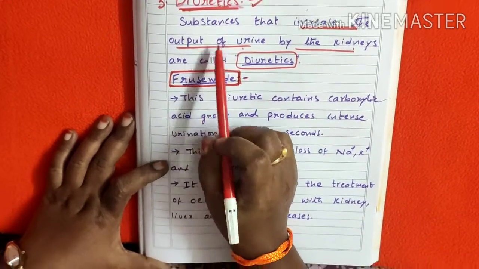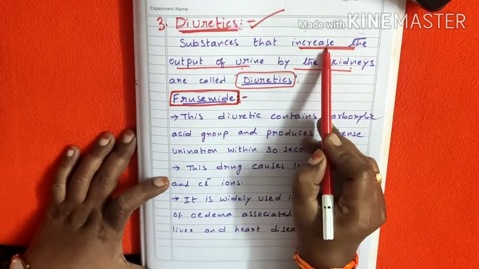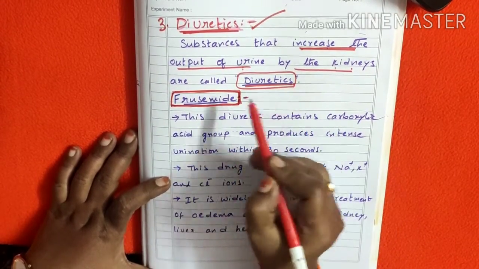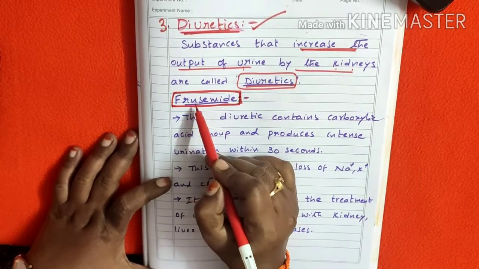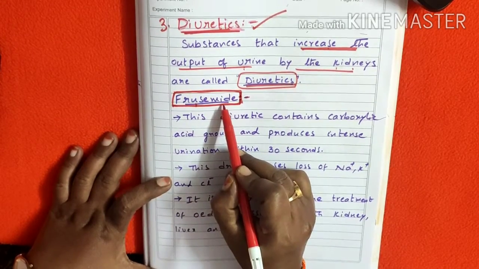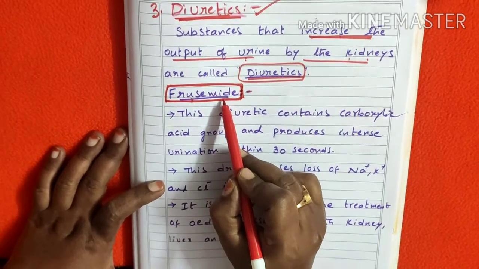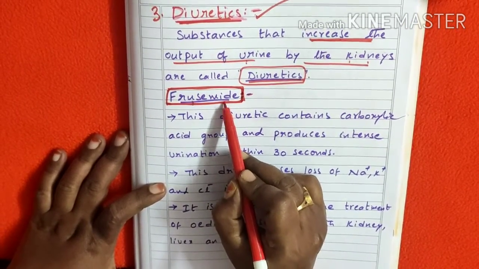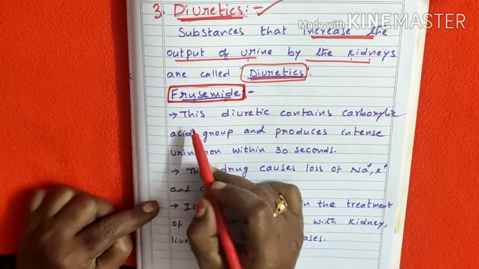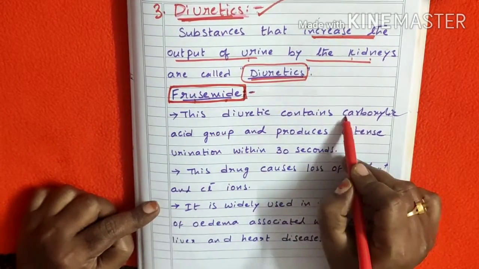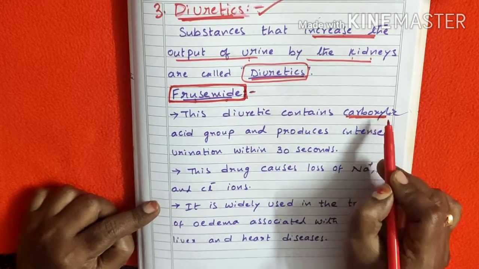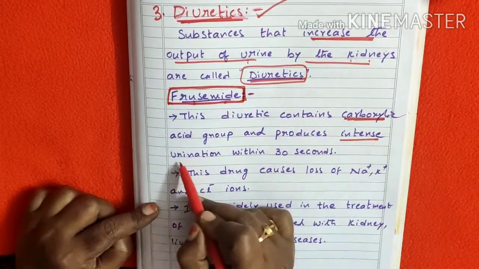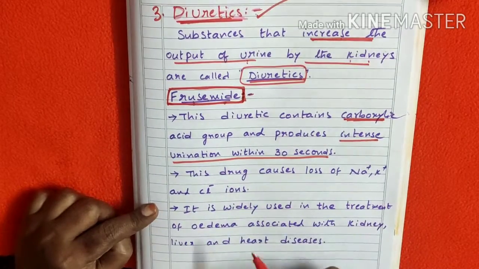I'm repeating again: diuretic means which increases the output of urine by the kidneys. Furosemide acts as a diuretic. The diuretic is given to the patient whenever intense, immediate diuretic action is required. Furosemide contains a carboxylic acid.